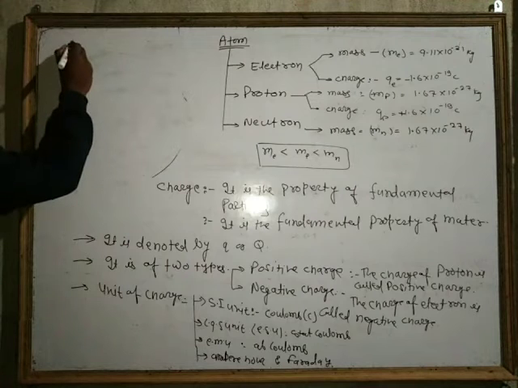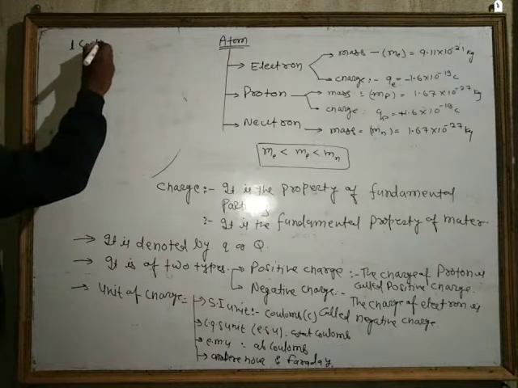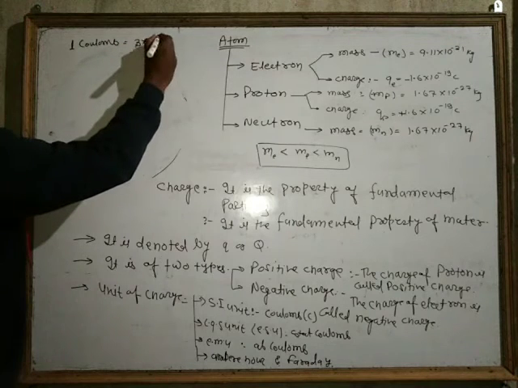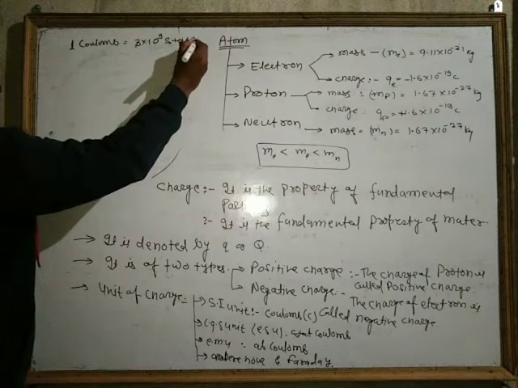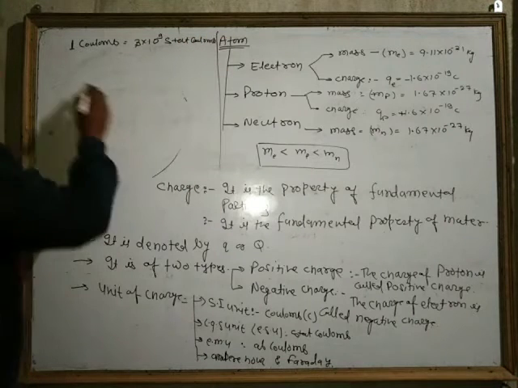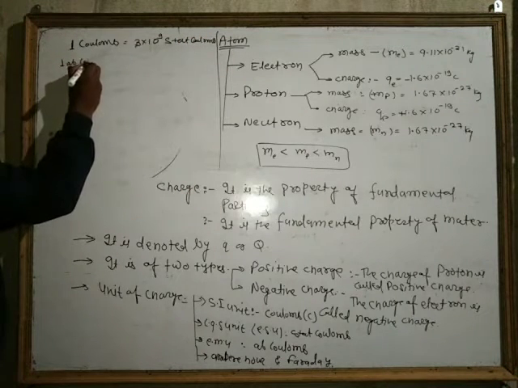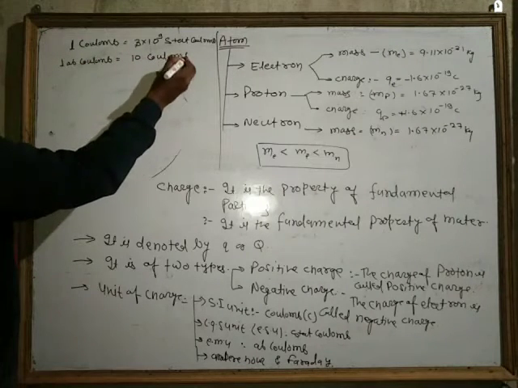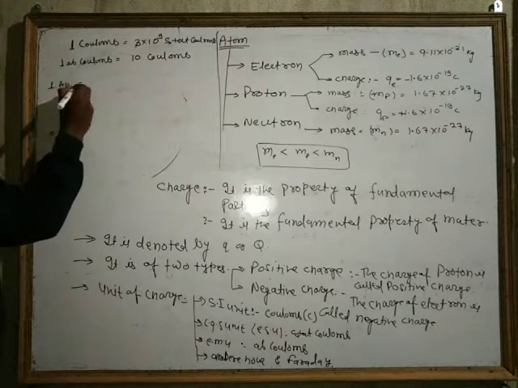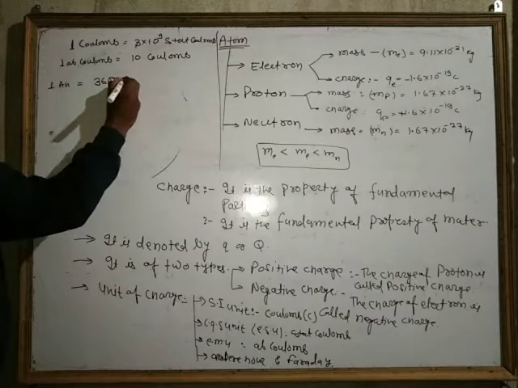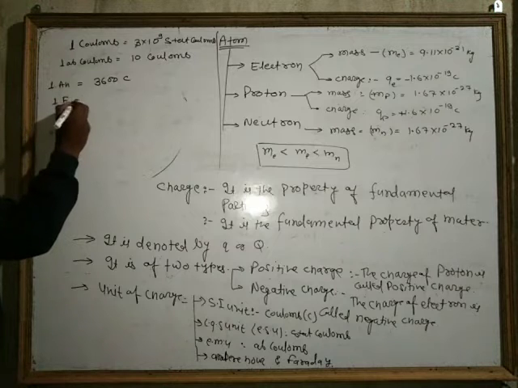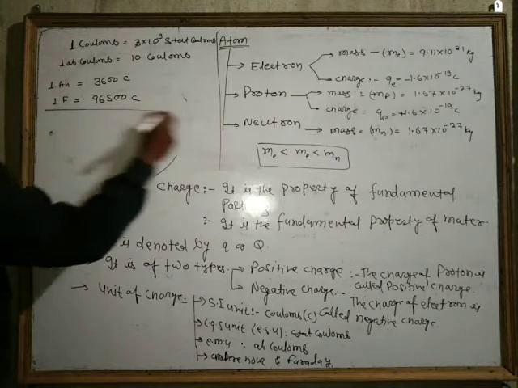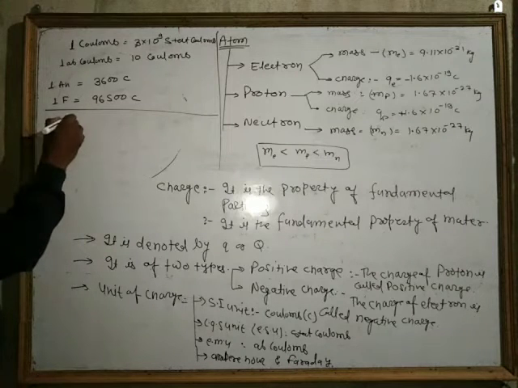Look, 1 coulomb is equal to 3 into 10 to the power 9 stat coulomb and 1 ab coulomb is equal to 10 coulomb. 1 ampere hour is equal to 3600 coulomb and 1 Faraday is equal to 96,500 coulomb.